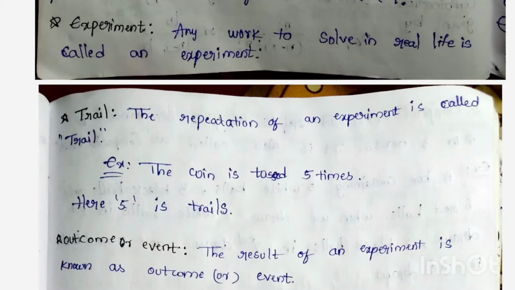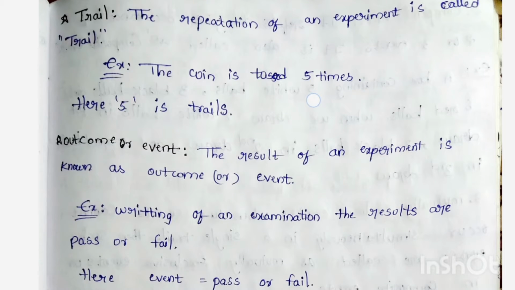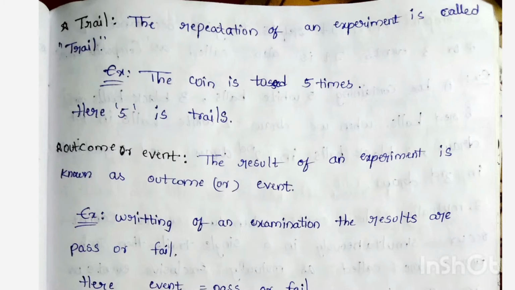Experiment. Any work to solve in real life is called an experiment. Next, trial. The repetition of an experiment is called a trial. The coin is tossed 5 times. Here, the 5 is a trial.